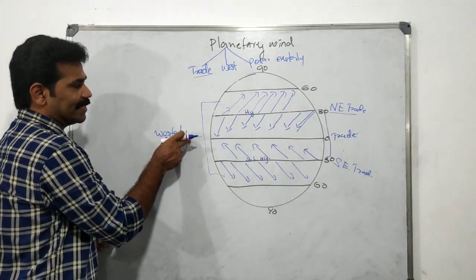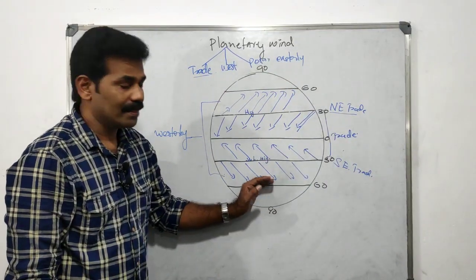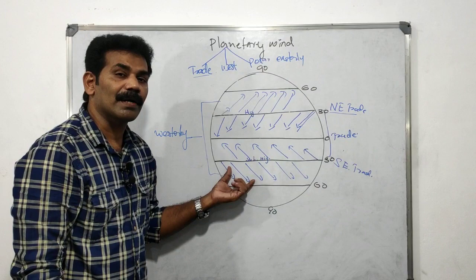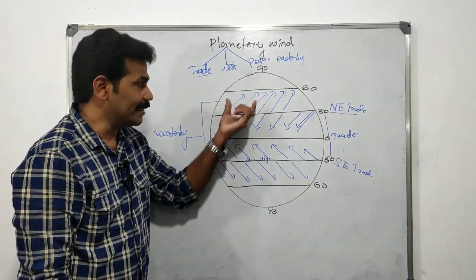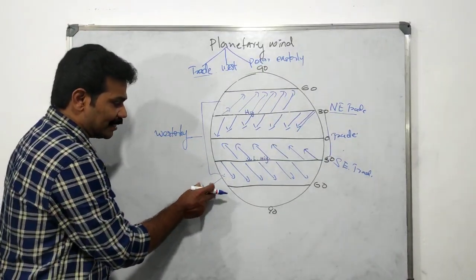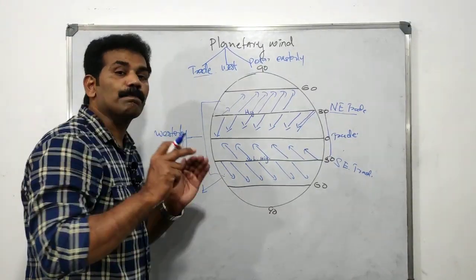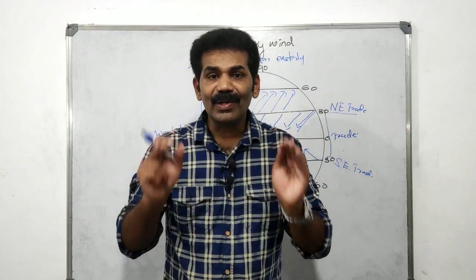Why is it called the westerly wind? Because the direction of these winds is mostly from the west, they are known as westerly winds. We can see northern hemisphere and southern hemisphere westerly winds. The southern hemisphere westerly wind is more powerful and stronger than the northern hemisphere. Once again, the westerly wind in the southern hemisphere is much stronger, powerful and speedier than in the northern hemisphere.